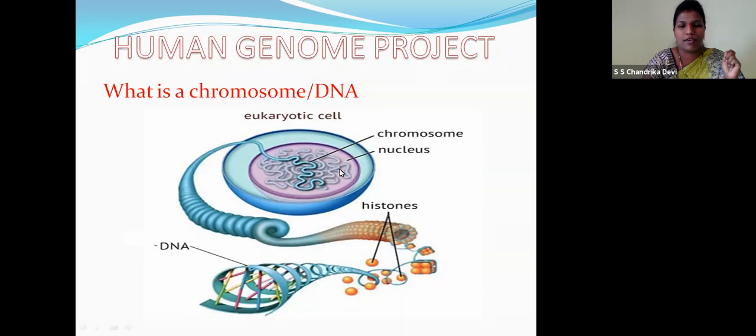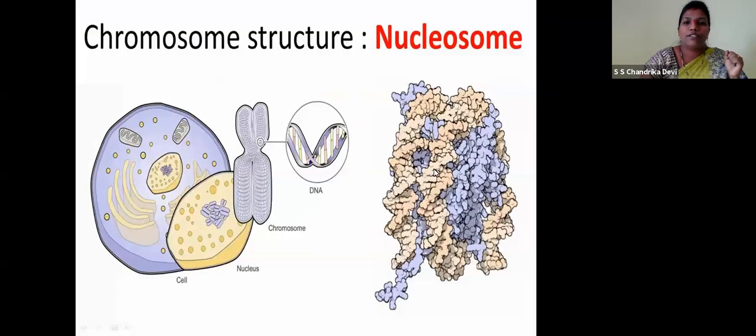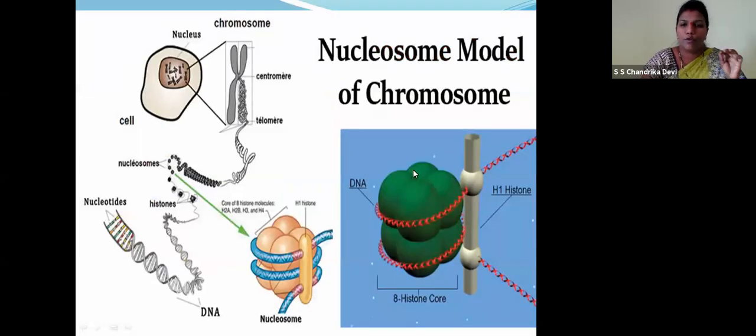We know this is the cell structure which has a nucleus and a chromosome, and these are the DNA. DNA, children, we have studied in the last class: double helix structure, double stranded DNA, right, which has sugar group, phosphate group, and the nitrogen base. This is the nucleolus, nuclear pore, genetic material, and this is the nuclear plasm. Now children, this is the nucleosome. The nucleosome model of chromosome consists of 8 histone proteins. Each nucleosome contains 8 histone proteins.